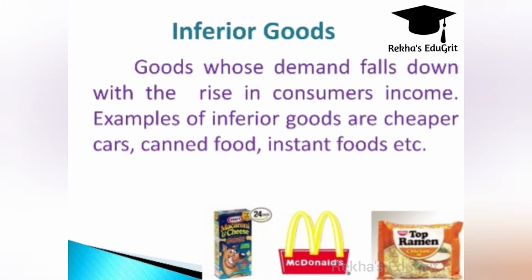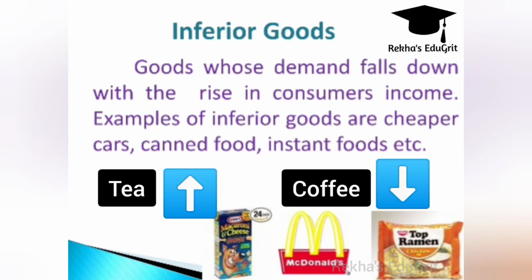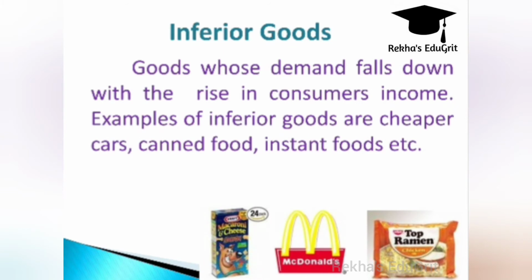And in the case of substitute goods, when the price of one good goes up, the demand for the other good rises. For example, when the price of tea increases, then everyone will use coffee. So substitute goods are also one of the examples for inferior goods.